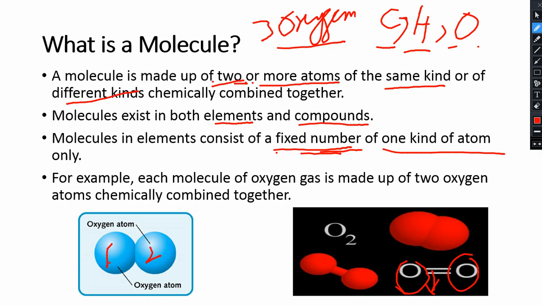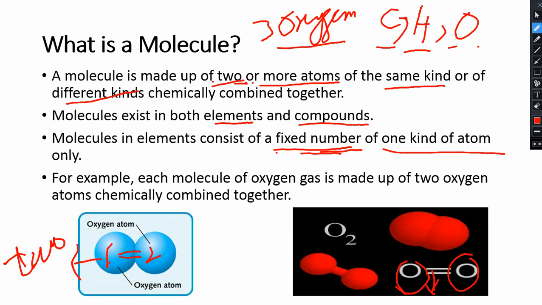So in this second one, the numbers are fixed. Look, there are two oxygen atoms, and they are chemically combined with one another. So this is an element. An element would always have a fixed number and would have one kind of atom. In this case they have taken the example of oxygen.